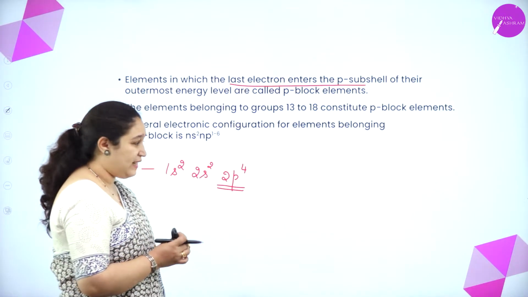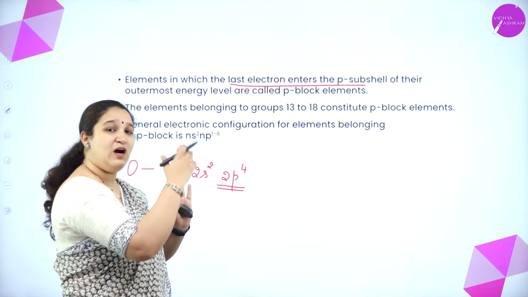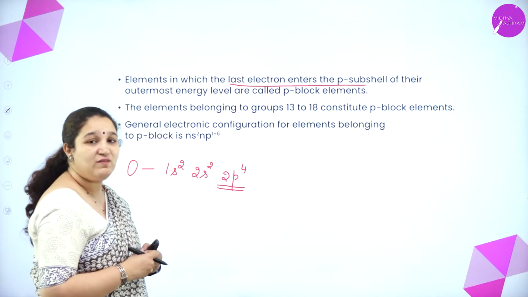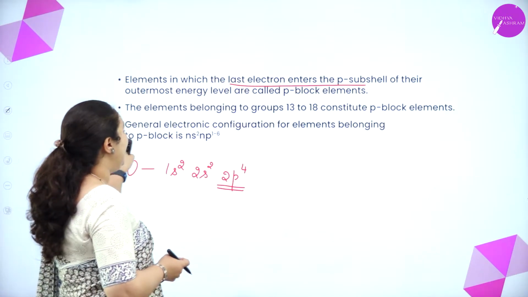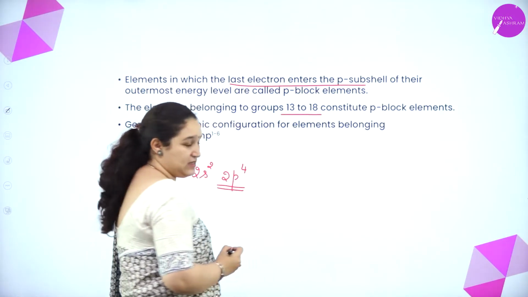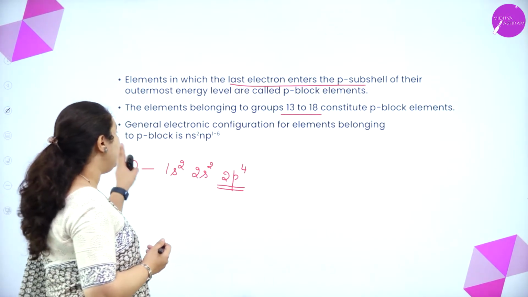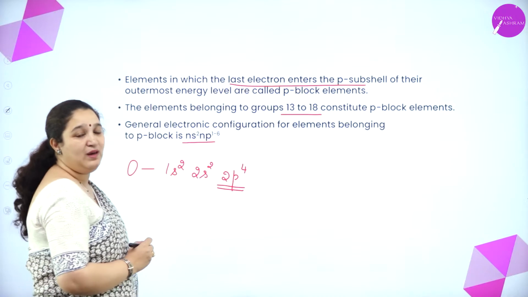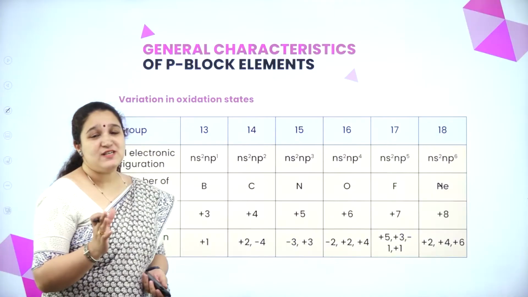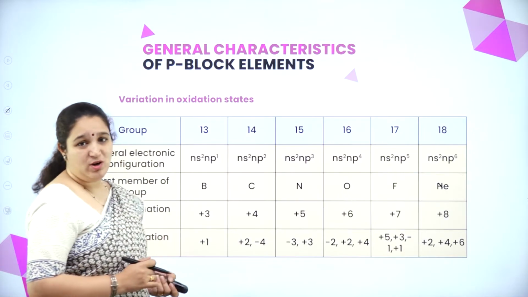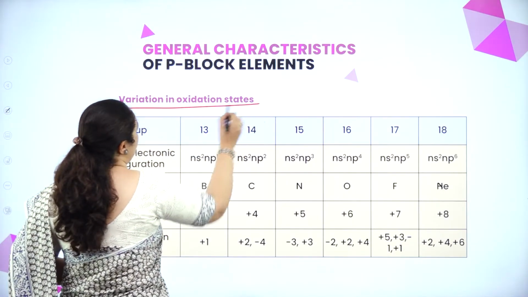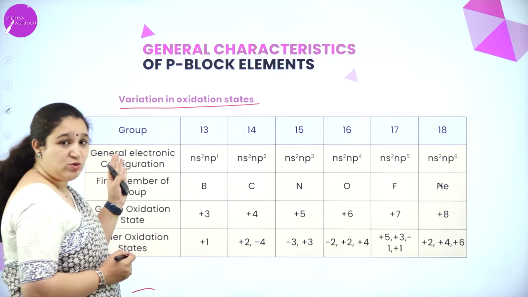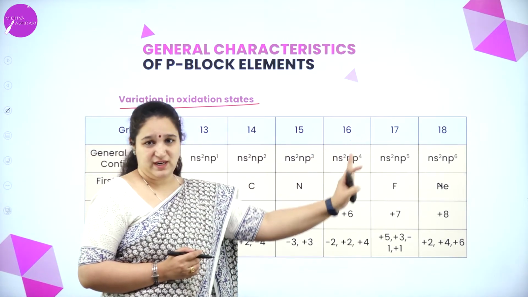So if the electrons are entering into the p orbital of the outermost shell, whichever shell it is, it's okay, but it's entering into the p orbital, then we call them p block elements. The elements belonging to group 13 to 18, as I told you, are called p block elements, and the general electronic configuration of p block elements is ns2 np1 to 6. First, we have general characteristics of p block elements. Under that, first we learn about the oxidation state and some other properties which are given here. Groups which belong to p block are 13, 14, 15, 16, 17 and 18.